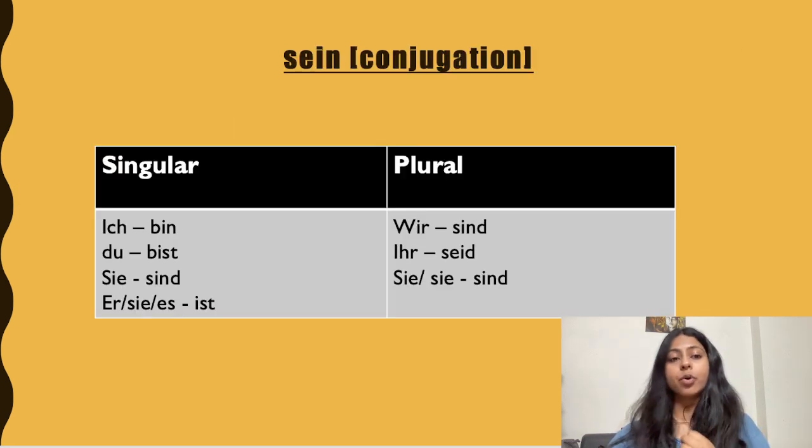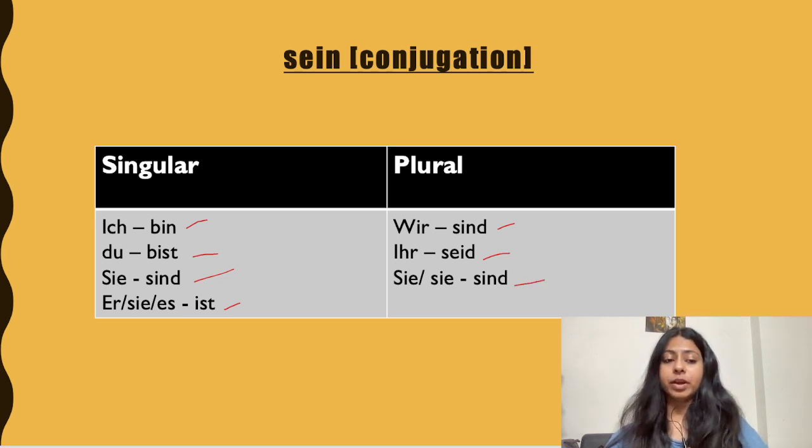Now let's see what the conjugation of sein is, because conjugation is very important, and especially this is not like the normal conjugation of other verbs. It's a bit different, so you need to remember the conjugation of sein. So ich bin, du bist, sie sind, sie es ist, wir sind, ihr seid, sie sind. So it's very, very important that you remember the conjugation of the verbs and how the verbs are conjugated.